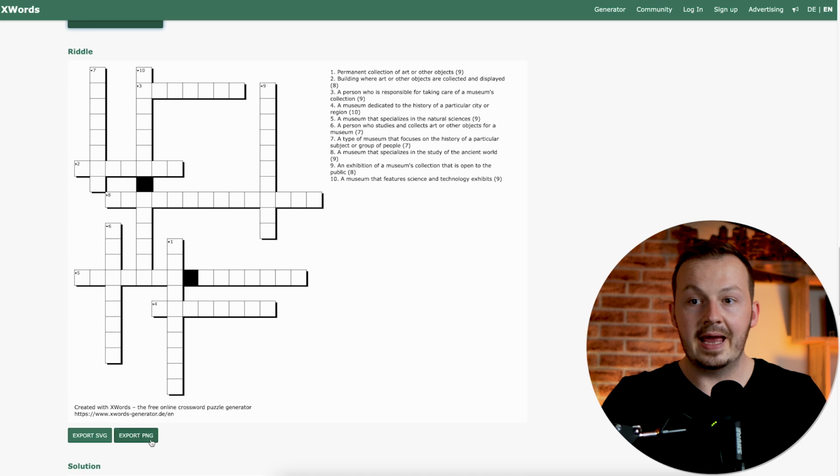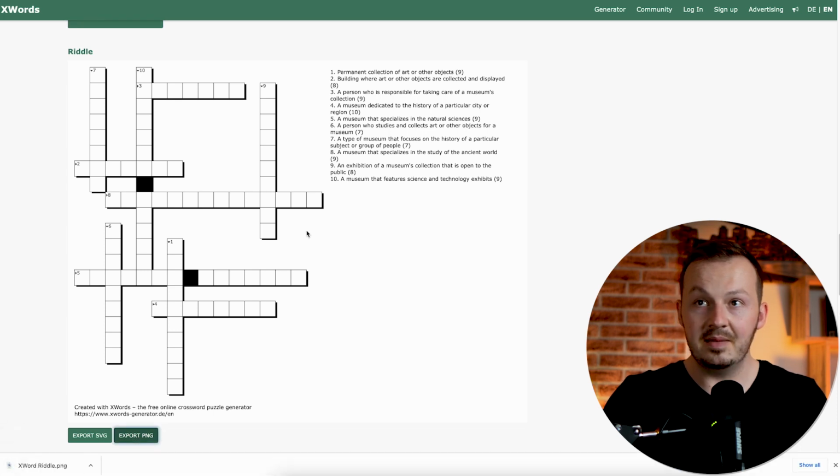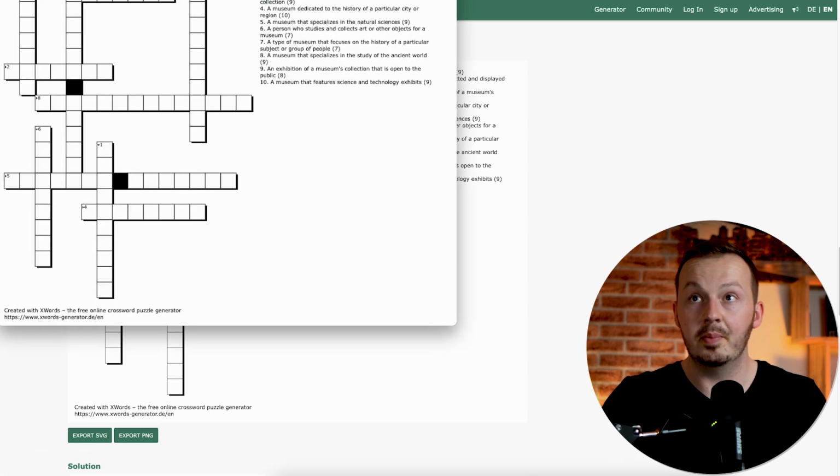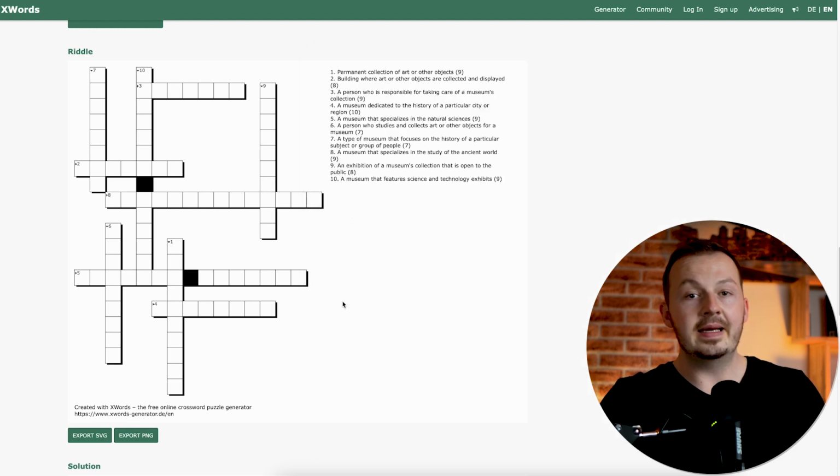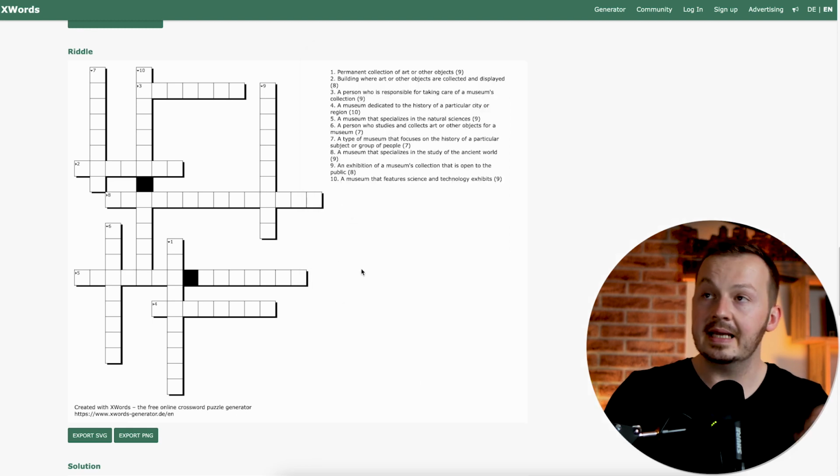Once you do that, just click on export PNG right here, and this image of the crossword as it is will be downloaded to your computer. You can see it right here when you open it. That is the exact same thing. It's the columns and rows, and here are the clues. So just go ahead and generate a bunch of these, and what you want to do next is go to